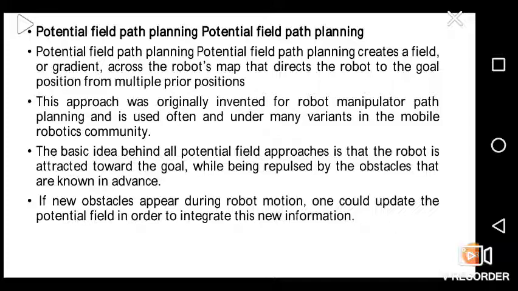The basic idea behind all potential field approaches is that the robot is attracted towards the goal while being repelled by obstacles that are known in advance. If new obstacles appear during robot motion, one would update the potential field in order to integrate this new information.